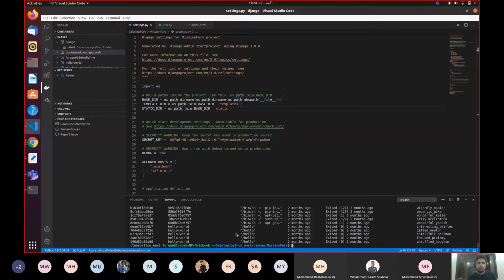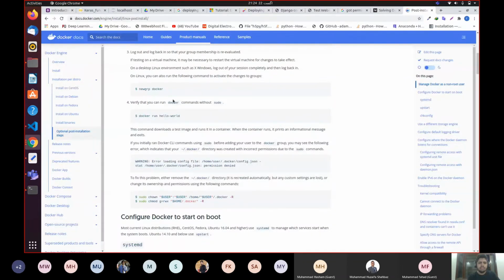And when you restart your computer or laptop, and then you click Docker, you will not get any error, and you will see all the images that you have built, all the containers that you have built. But before that, you will get an error. So I have provided you the solution as well, thanks to me. Let's move ahead.